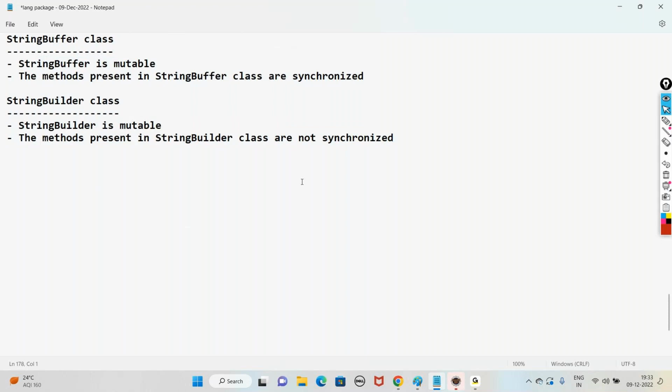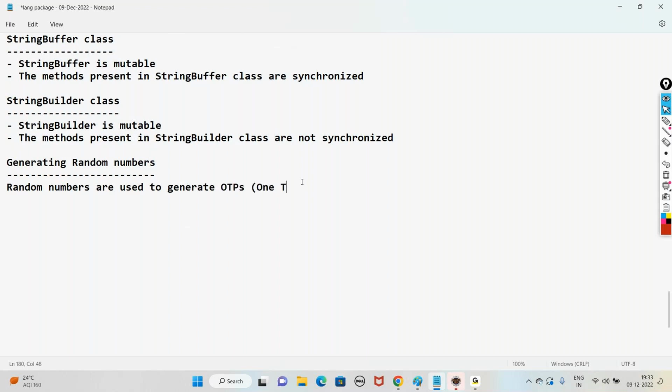Now, let us move to the next one, generating random numbers. Random numbers are used to generate OTPs, that is, one-time passwords.